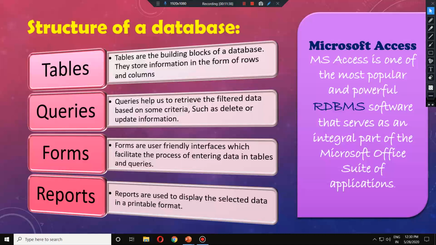So better to use reports, where we can do something like queries. Queries means to extract the required information, and the difference between queries and reports is that whatever information we required, we get it, but in a printable form. That means we can take the printout of that, so we can send it to others also. Okay, so let us move to the next part.